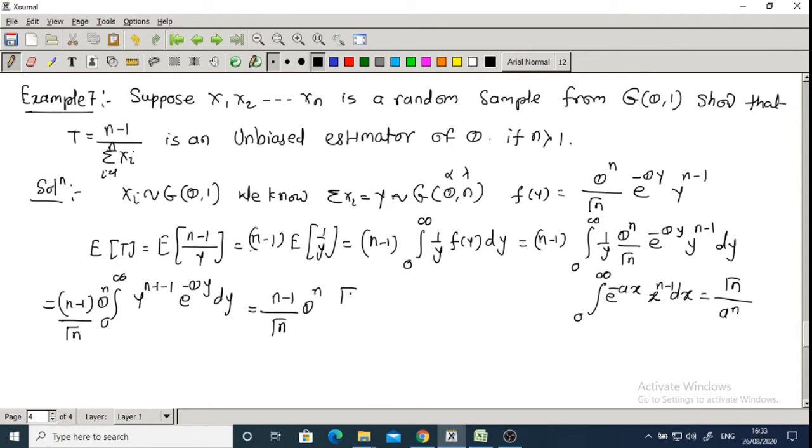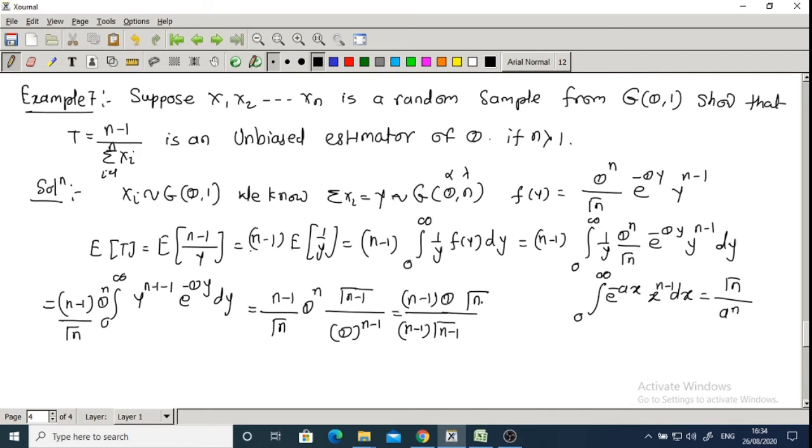So we'll get gamma n minus 1, correct, divided by a is theta, so theta raised to n minus 1, which is equal to n minus 1 upon gamma n theta raised to n. We can write gamma n as n minus 1 into gamma n minus 1, theta raised to n minus 1. What is remaining? Only theta will be remaining.